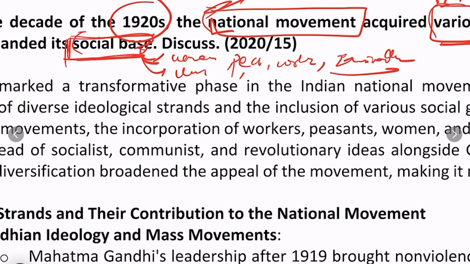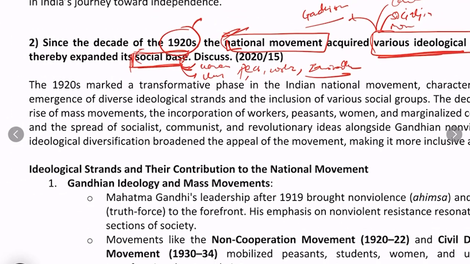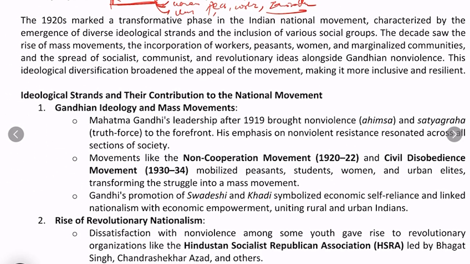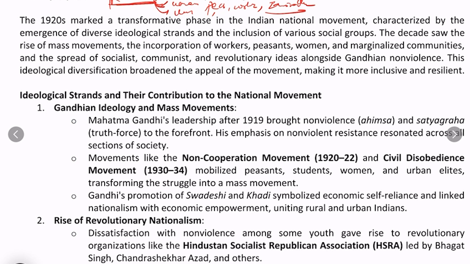The broader and more diverse the base of the national movement, the more united and stronger the national movement will be, and that was the ultimate goal, correct? And that's why the leaders always tried to incorporate various different sections of society.